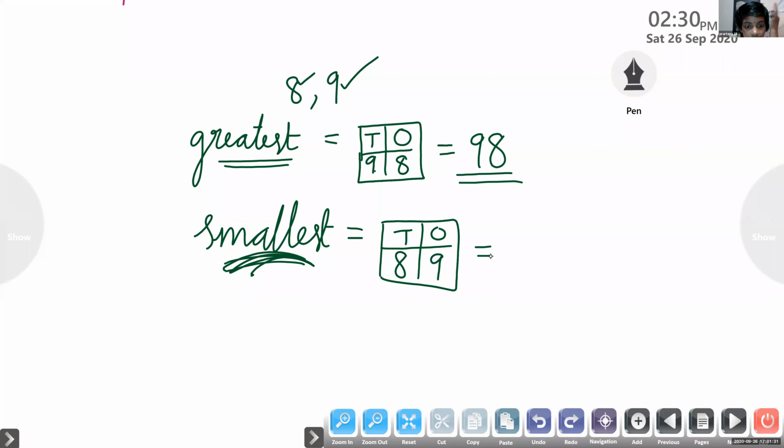So 8 tens and 9 ones. What's the number? 89. So for the greatest number, write the bigger digit in the tens place and the smaller digit in the ones place, so we get 98. For the smallest number, write the smaller digit in the tens place and the bigger digit in the ones place, so 8 tens and 9 ones, the answer is 89.